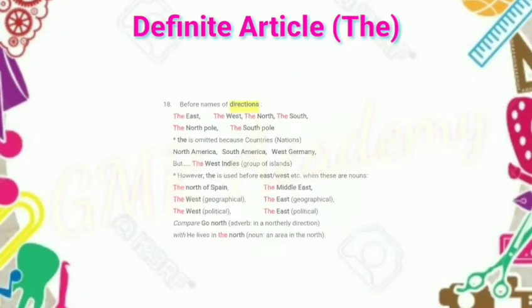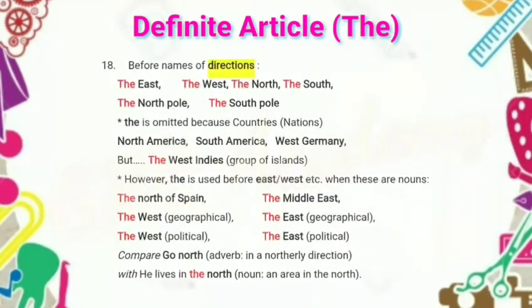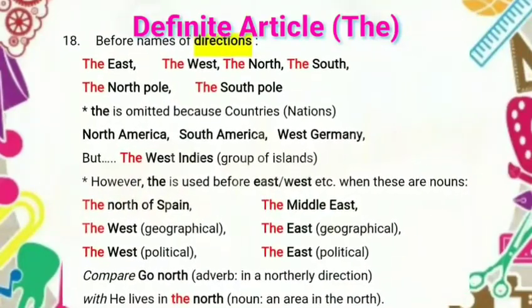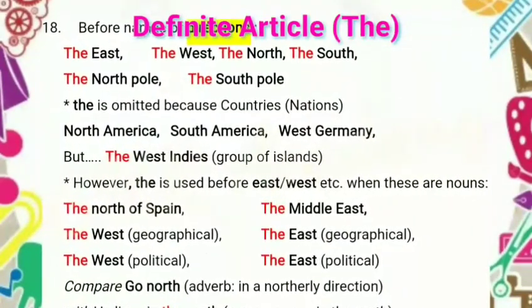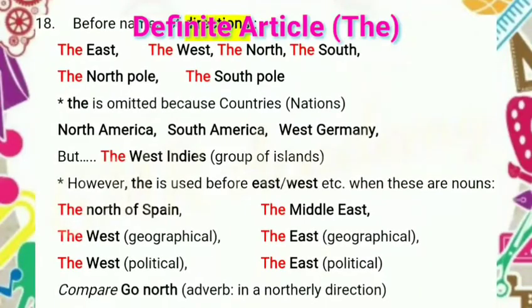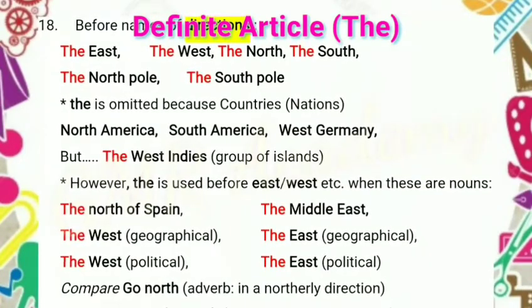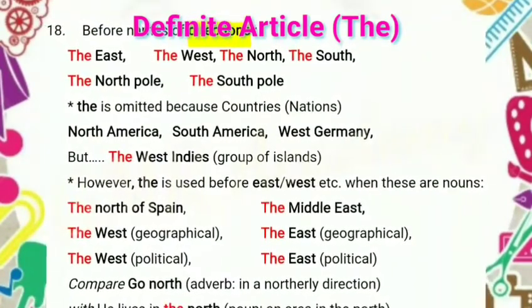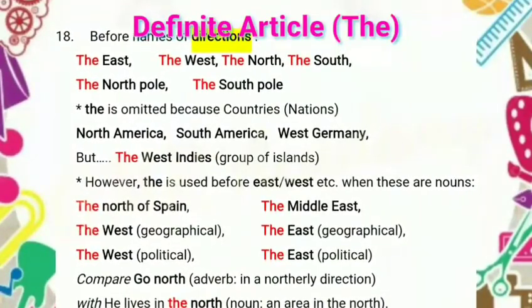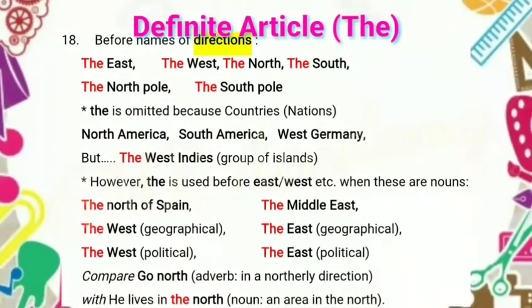Before names of directions, we should use the definite article the. Examples: the east, the west, the north, the south. These are all directions. The North Pole, north direction. The South Pole, south direction. The is omitted before country names.